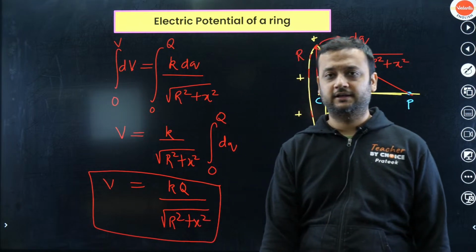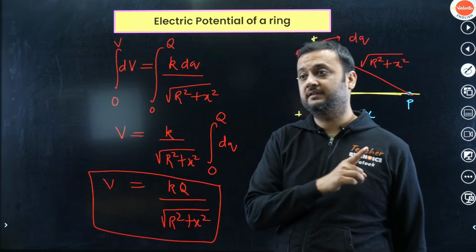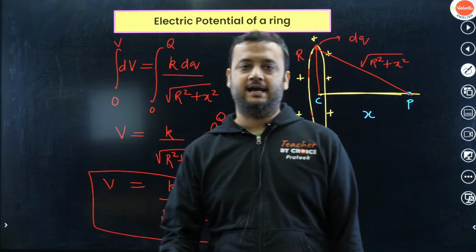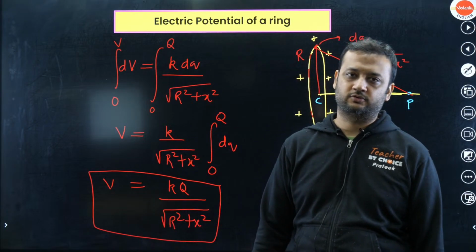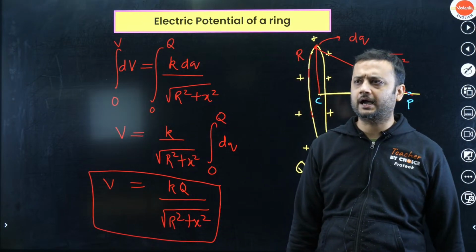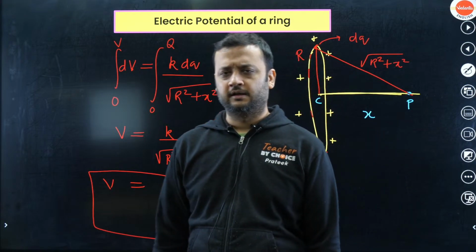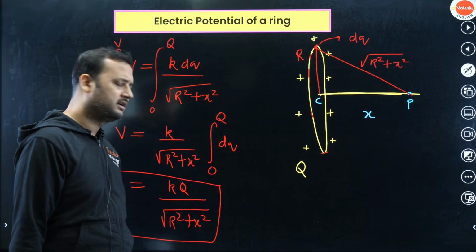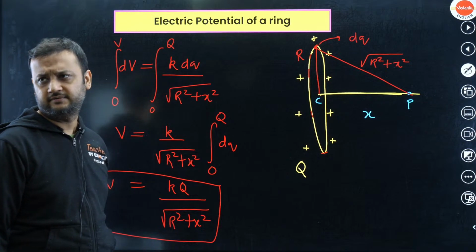R is the radius of the ring, and x is the distance between the center and the point P. So this is the formula. I hope you are with me till here. A very, very simple formula, nothing to worry about. Very, very easy formula.